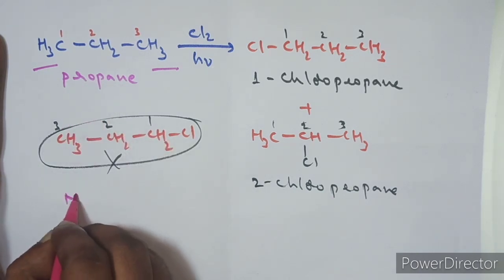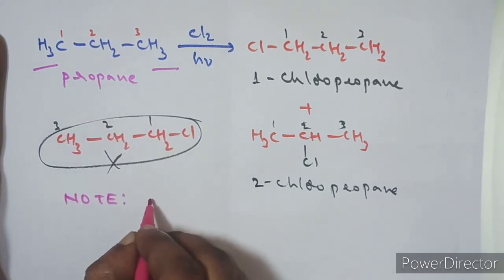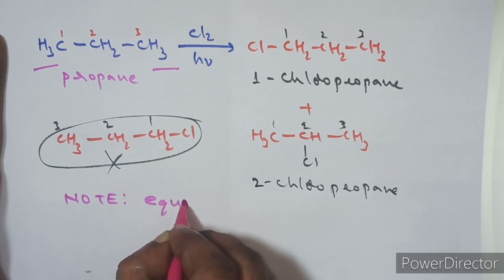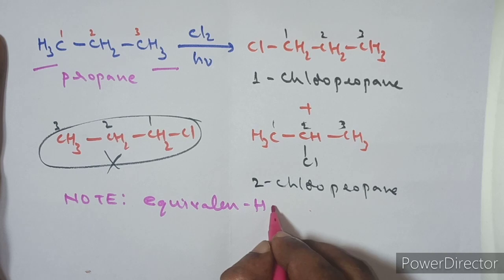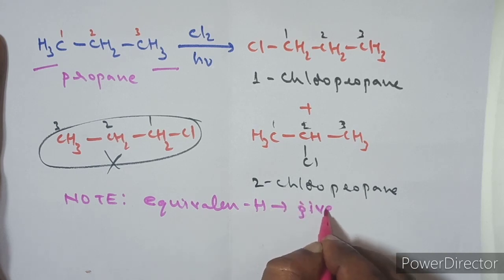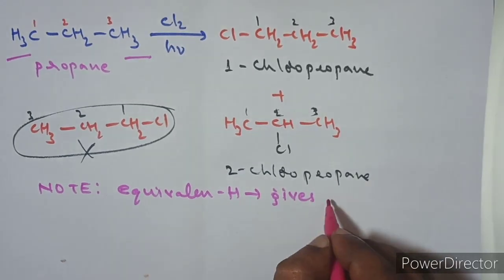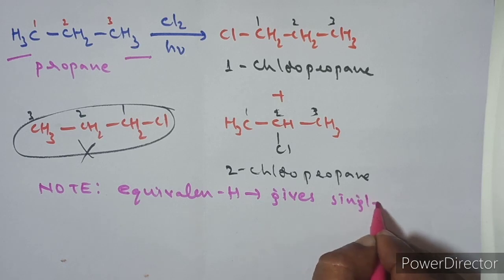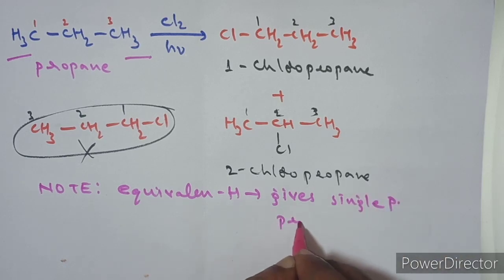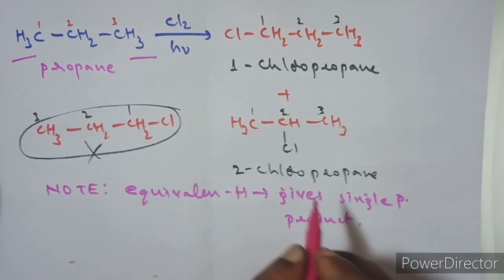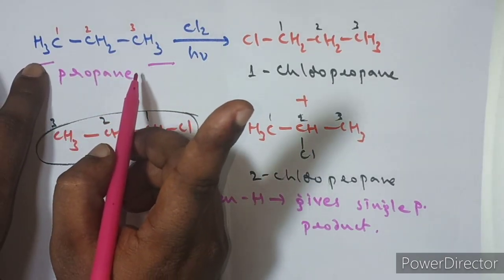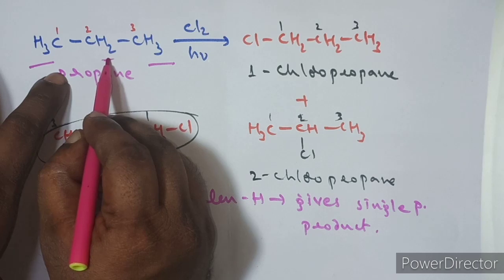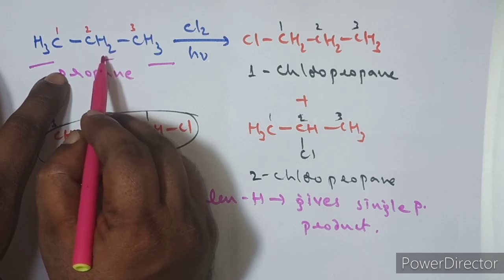So remember the note point: equivalent hydrogens always give a single product. These 6 hydrogens are equivalent, therefore all the 6 hydrogens give one product on monochlorination, and these two are equivalent, so these two also give one product.